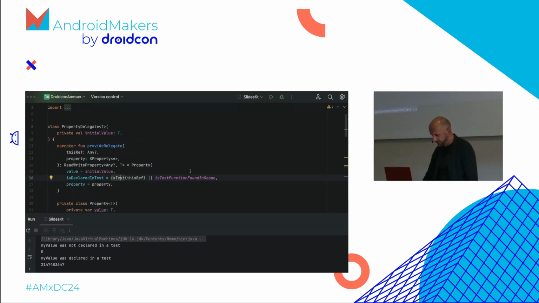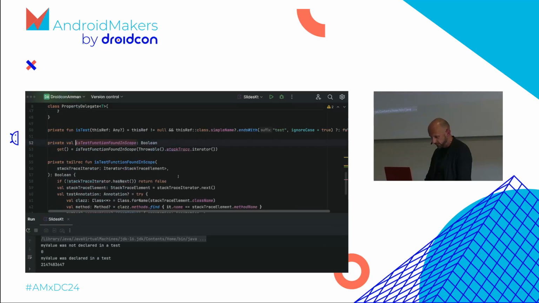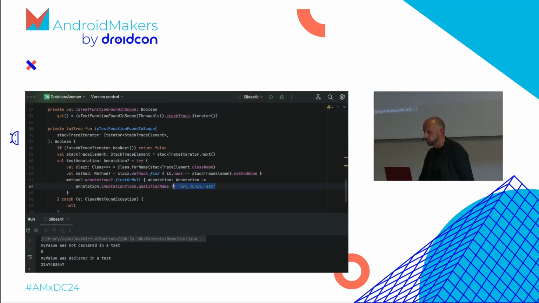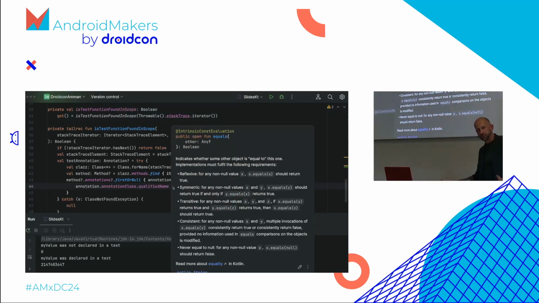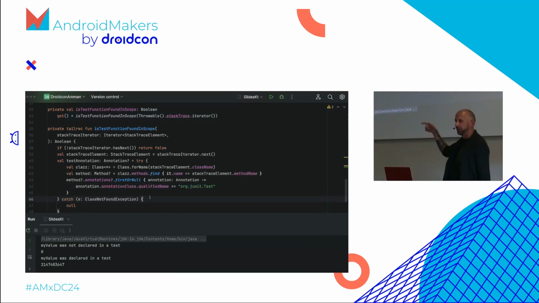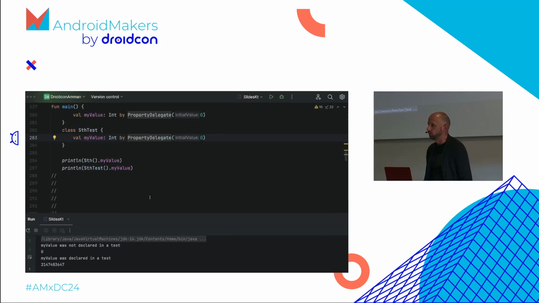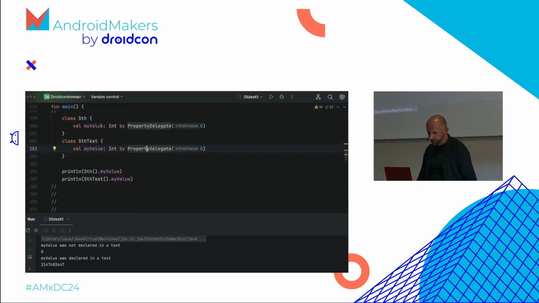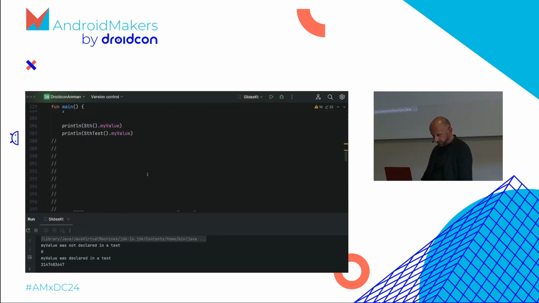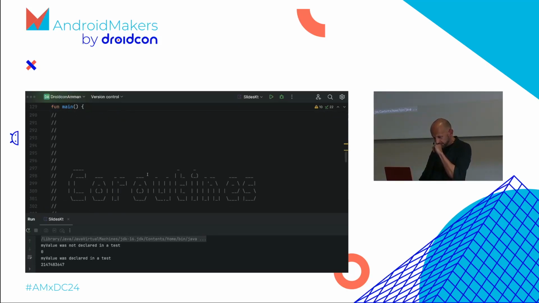And then he says, let's use some Java reflection, because Kotlin didn't help us here. So let's grab the stack trace of the current call and try to see if there's something with org JUnit in there. So also not the best implementation, but this is how you could introspect and completely change the behavior depending on where your property is used. And maybe after the call, you can have some crazy ideas and go back to work, and then hopefully your colleagues will not hate you because things behave very differently on their computer and yours. Cool.